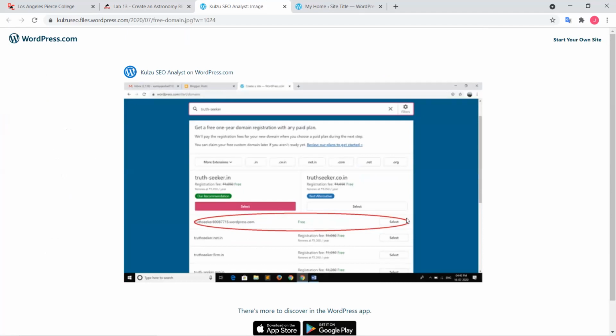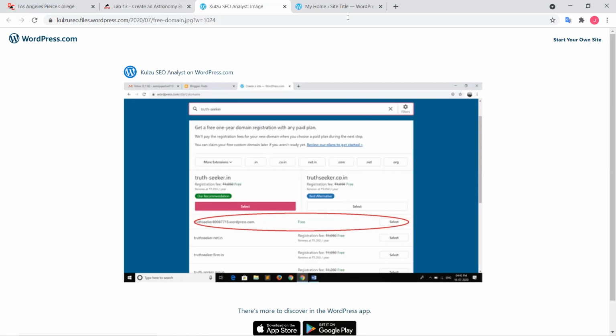Let's say, for example, you choose astronomy2atpierce. You could do astronomy2atpierce.com, but that would cost more. But if you choose astronomy2 and then the free option, it would just put astronomy2atps.wordpress.com. It's a little bit of a cumbersome name, but since we just want to learn about this a little bit, that'd be okay.